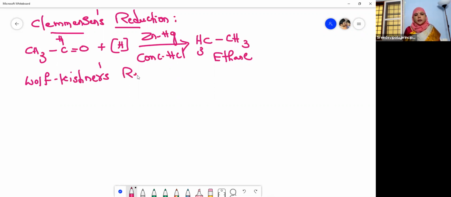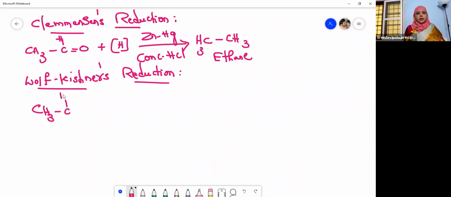So I think now you are able to understand what is reduction. Reduction means addition of hydrogens, isn't it? So here we are going to learn about the reduction reactions of aldehydes under the names Clemmensen's reduction and Wolff-Kishner's reduction, right? So Wolff-Kishner's reduction, let us see here. Acetaldehyde undergoes reduction in the presence of hydrazine.